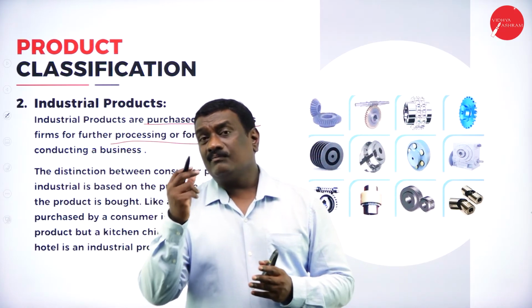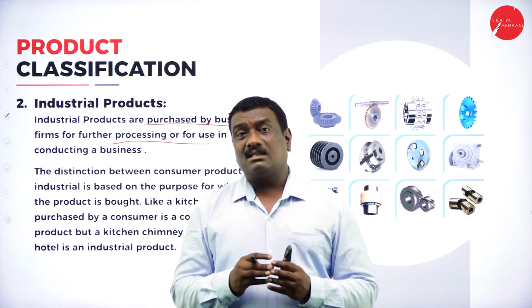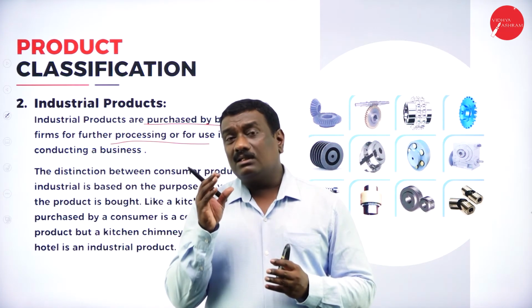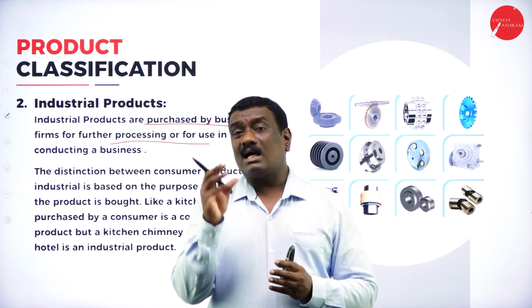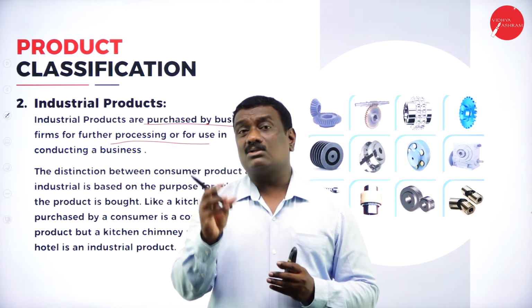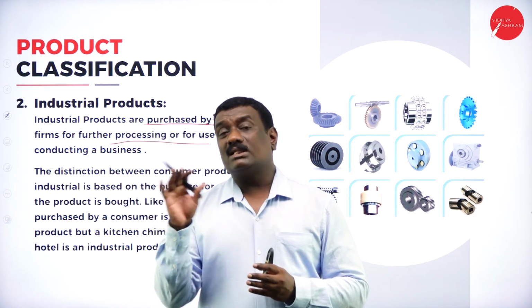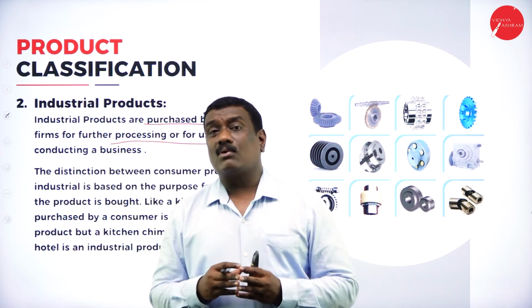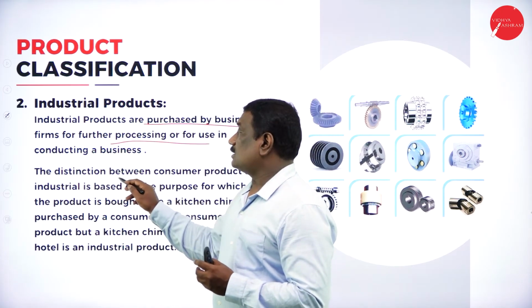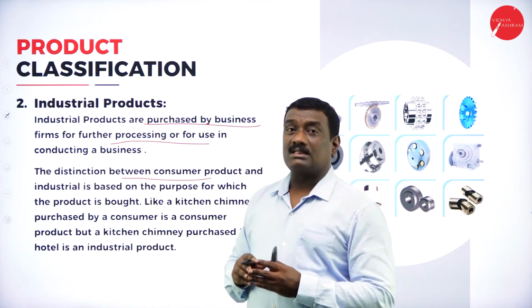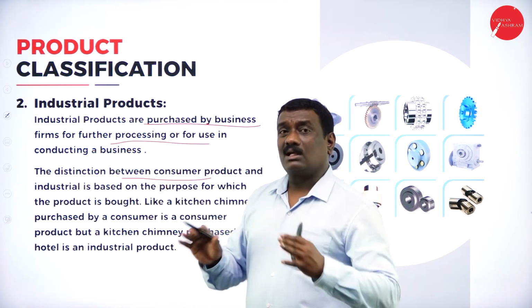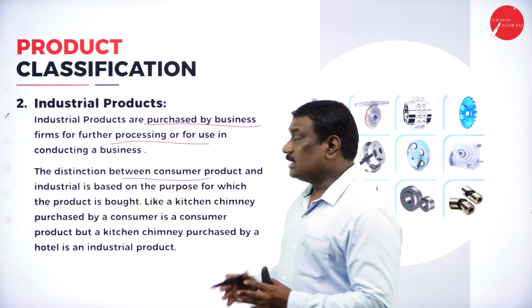It may be chains or bearings, right? All these are commodities or goods which have to undergo various processes again, and finally they will reach a stage where they will be used as a product. So what is the difference between consumer products and industrial products?